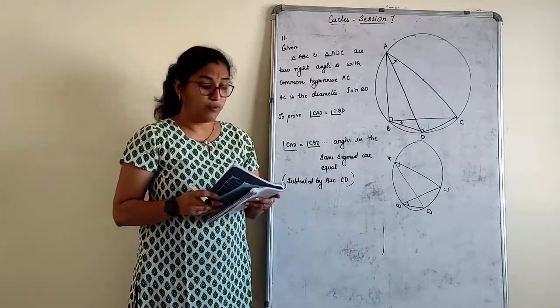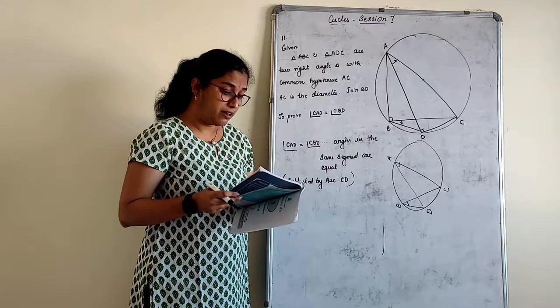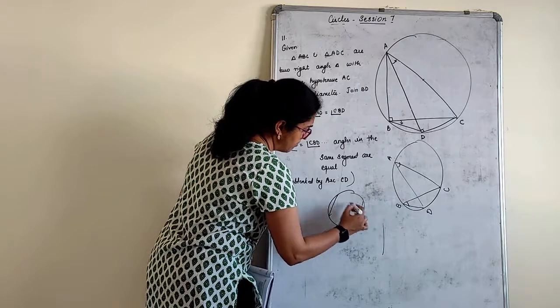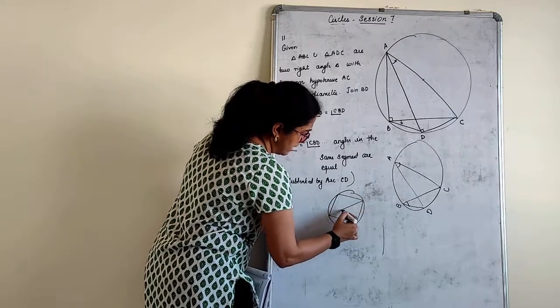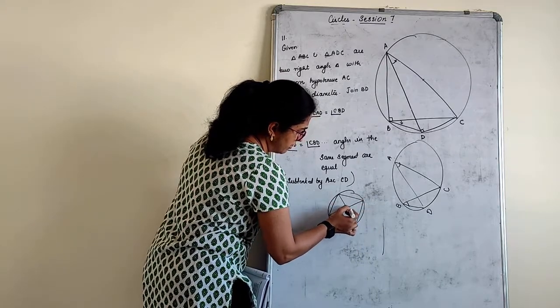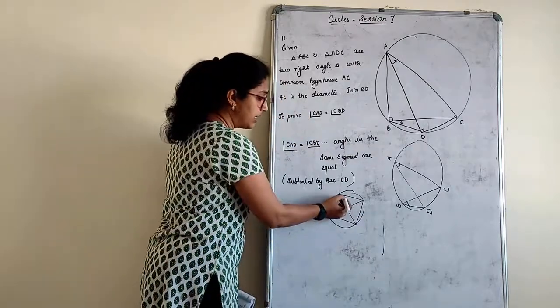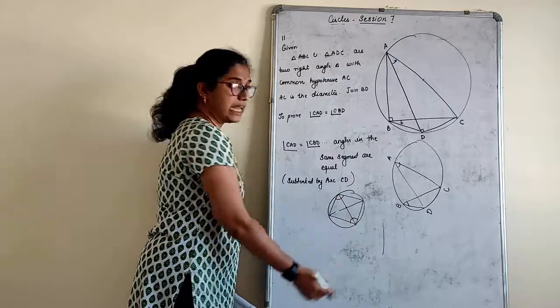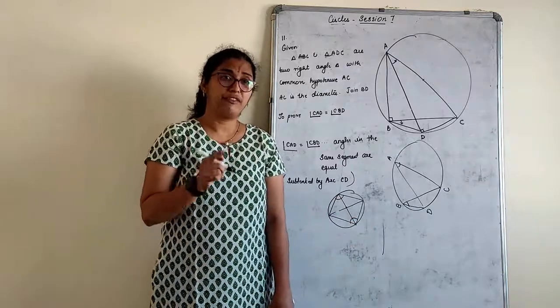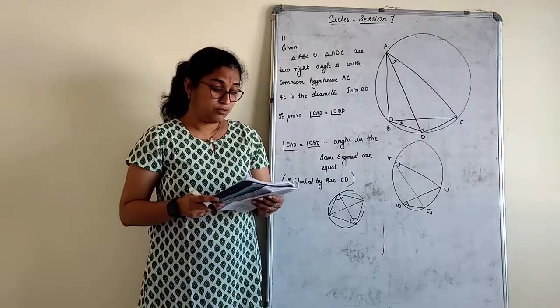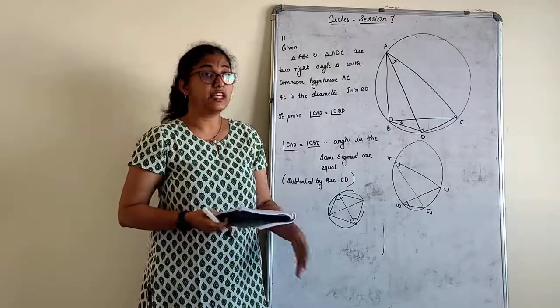And the last one, the 12th, is for homework: prove that a cyclic parallelogram is a rectangle. Now, if I draw the parallelogram and join the diagonals, the diagonals pass through the center of the circle, so they are diameters and the angles are 90 degrees. In a parallelogram, if one angle is 90, then it is a rectangle. So the 12th one can be proved, and with that we complete the